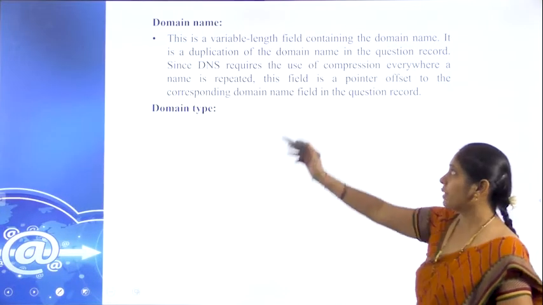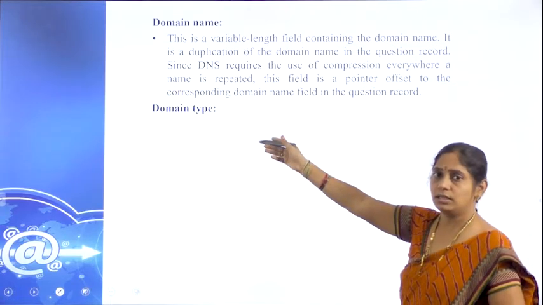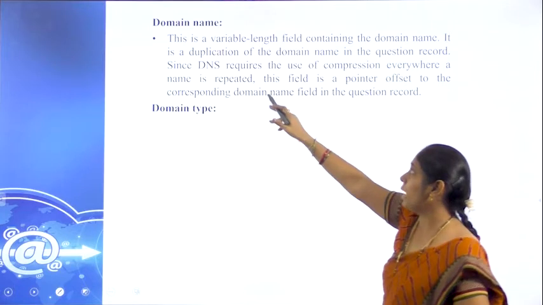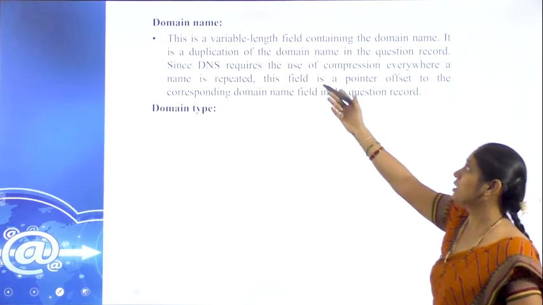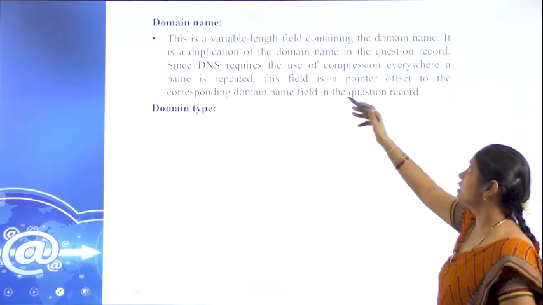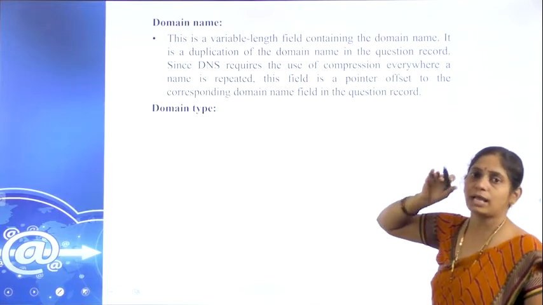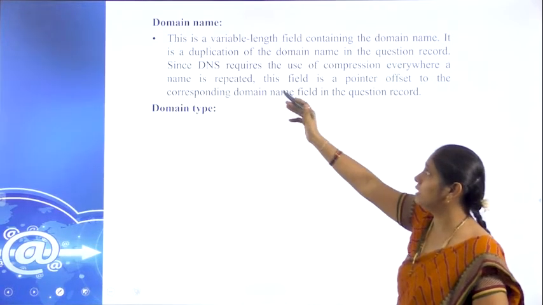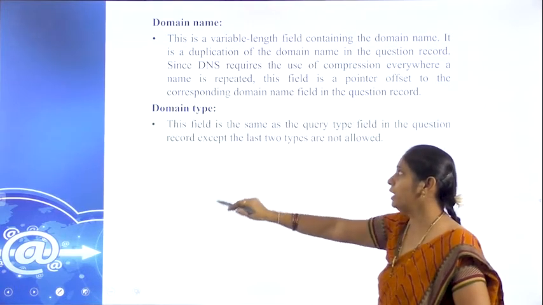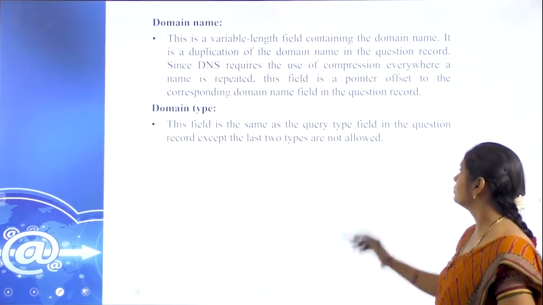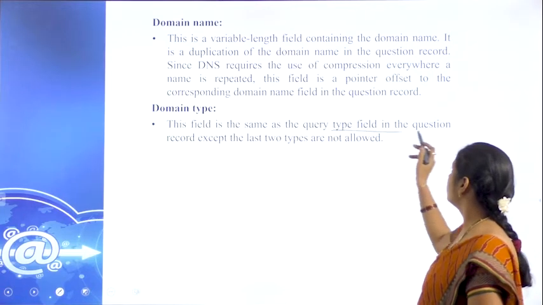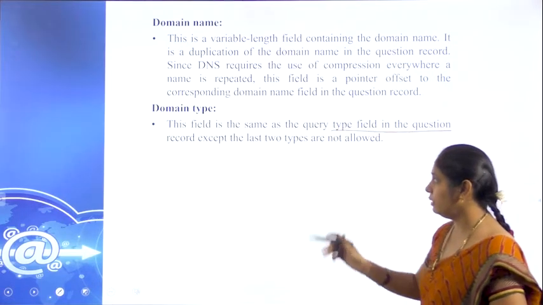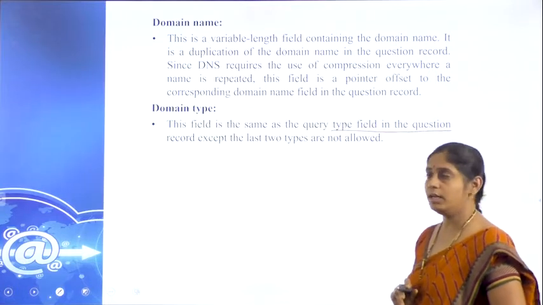Domain name. Here we are seeing the frame format fields. Domain name is a variable length field which maintains the domain, which will be considered in the domain name. Domain type: which type of domain it is will be mentioned in the domain type.